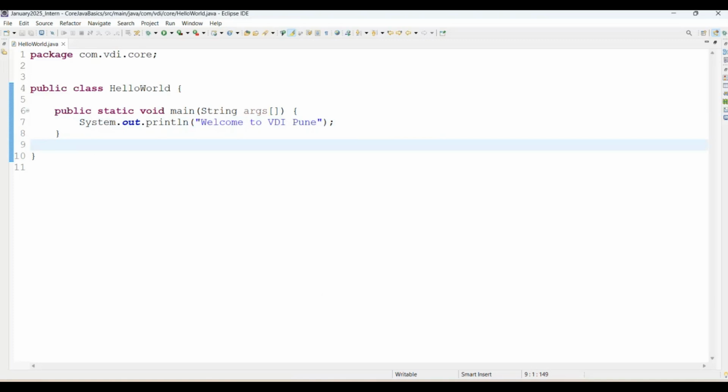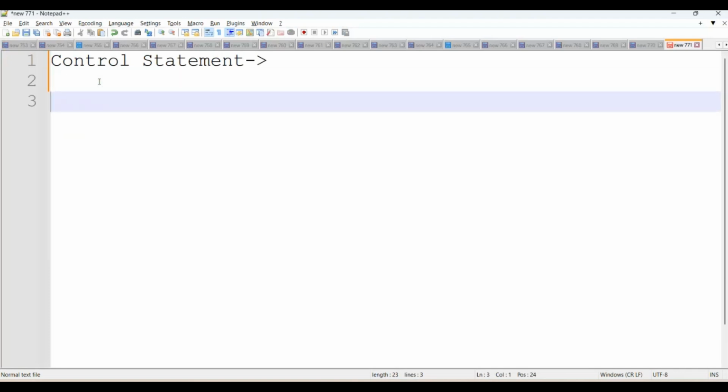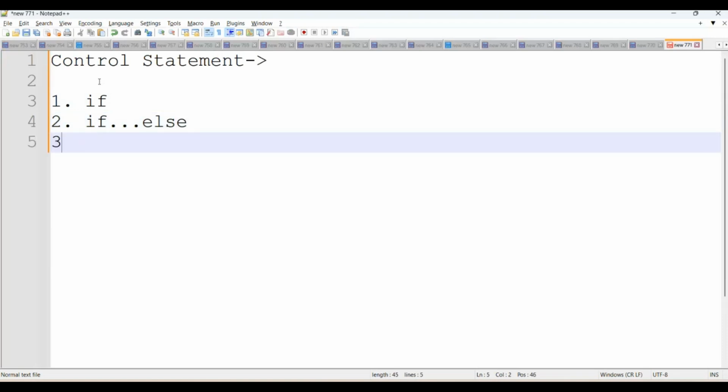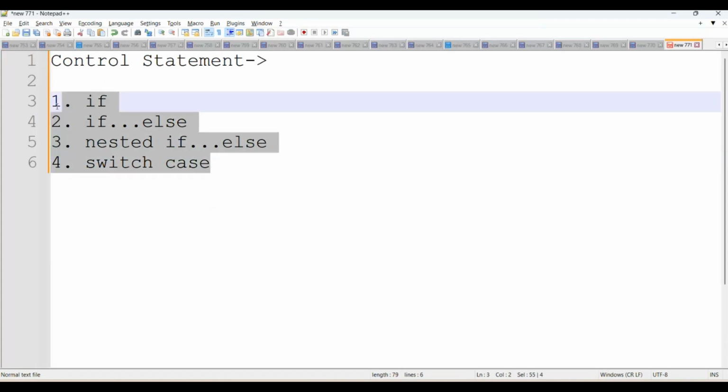Now coming to today's session, we'll start with the control statements. Control statement means we are able to add some conditions there. The first one is if, the second is if else, next is nested if else, and the fourth one is switch case. Today we'll go ahead with if, if else, nested if else, and switch case.